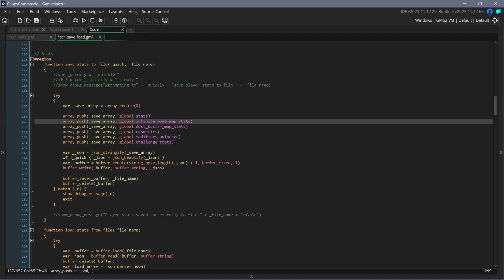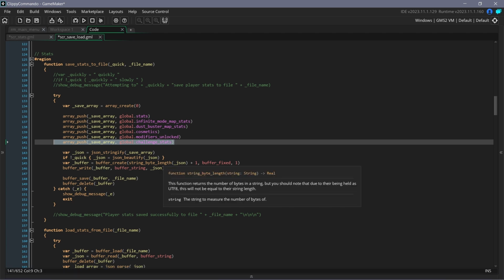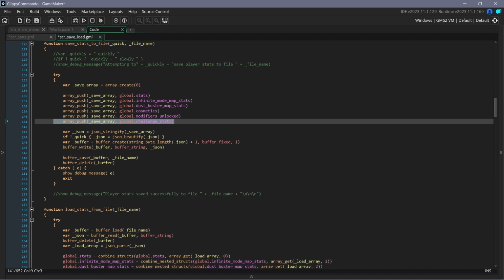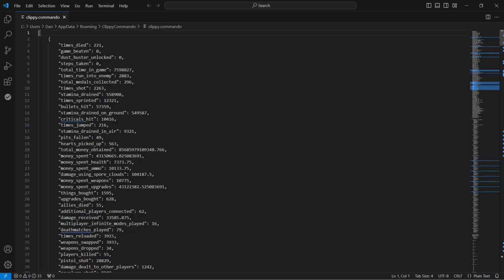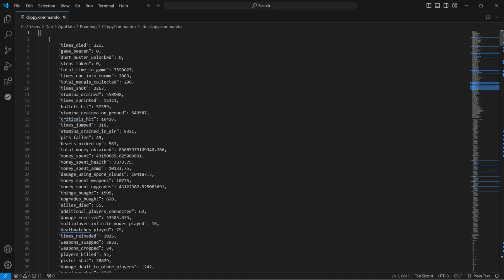First, when I'm saving, I have to push the challenge stats struct of structs to the save file, which the way I do that is I just write a JSON string to the buffer and then save that buffer to a save file. Not really sure how that works, but it works pretty well. And this is the result of saving the JSON string to a buffer and then saving that buffer to a file. You can see all of the different stats.